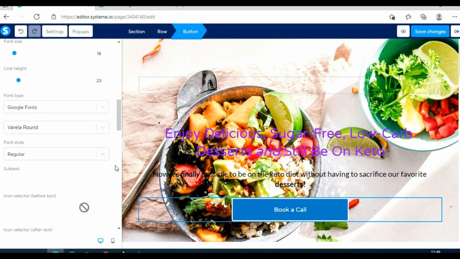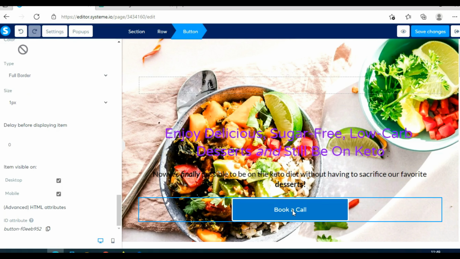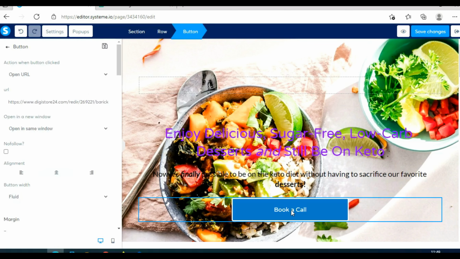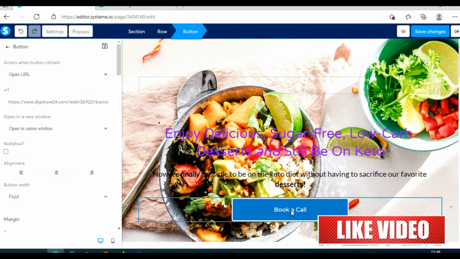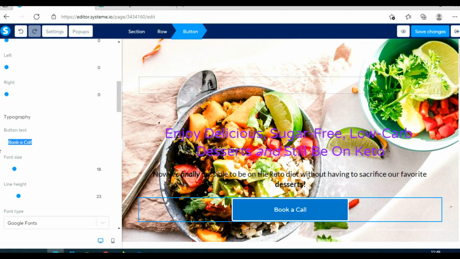And scroll here. Again, you can play with this button, you can change the color of this button, you can change the font style, you can change the size of these letters. You can play with those things just to see all the things that you can do. And I actually need to change this. As you can see here, it says book a call. This is not what we need. We don't need any call, any phone call. We need to send people to our affiliate offer. So you can just find that. Okay, as you can see here, book a call. So we need to change that. Let's say, for example, we need to add a different call to action. So let's say claim it.